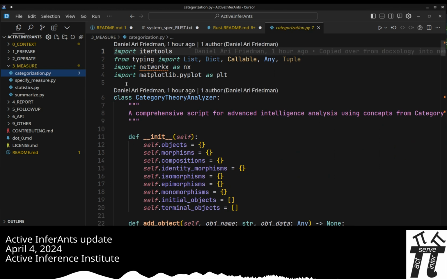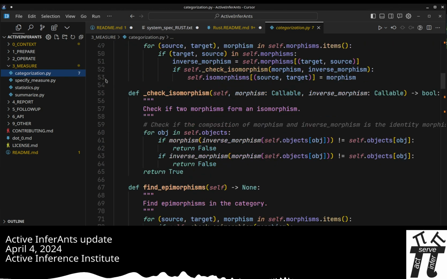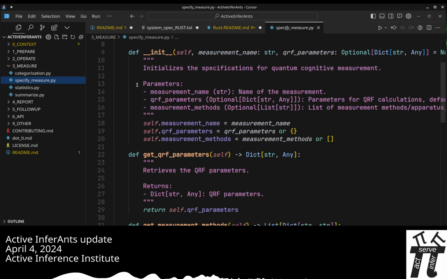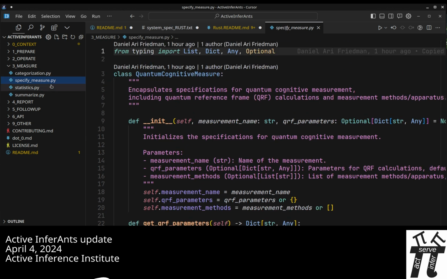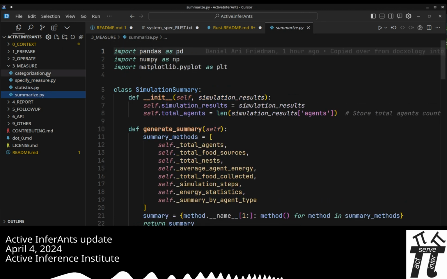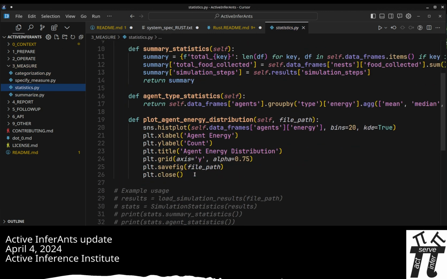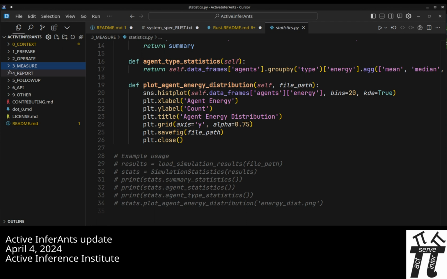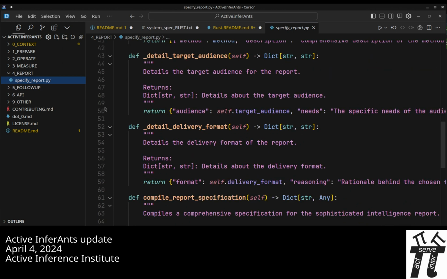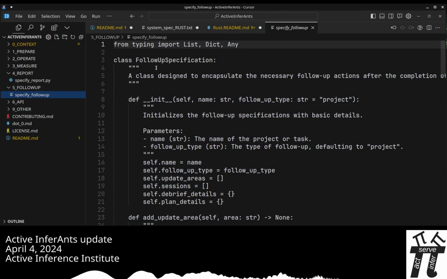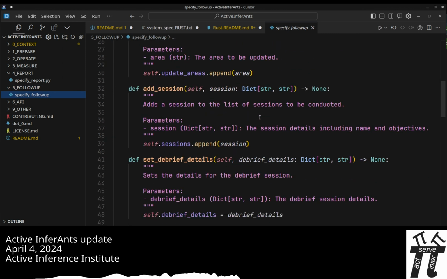Measure has a set of scripts and methods related to specifying how you want to measure in a quantum cognitive frame, and then how you're going to summarize, categorize, and apply statistics to the measurements. Report is currently just, for this release, the specify report methods that detail how reporting is going to occur, and then the specifications for follow-up, which are the implications of the report.